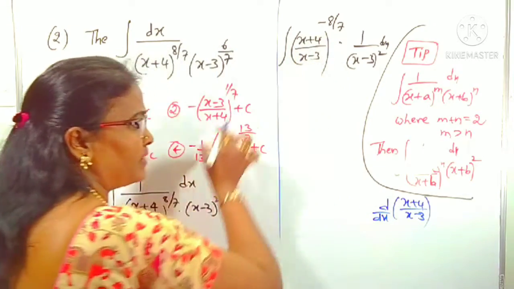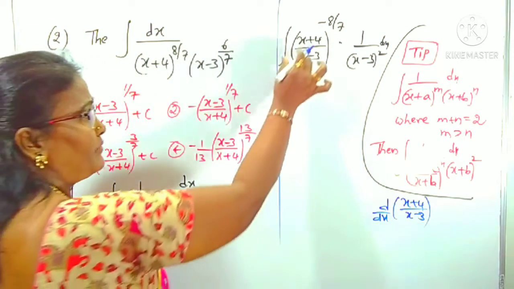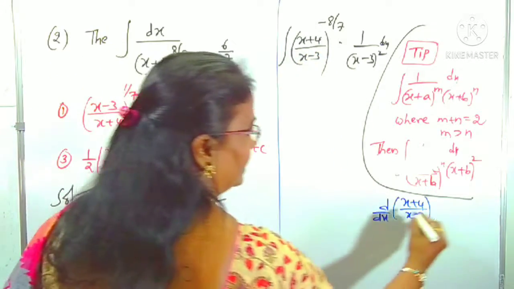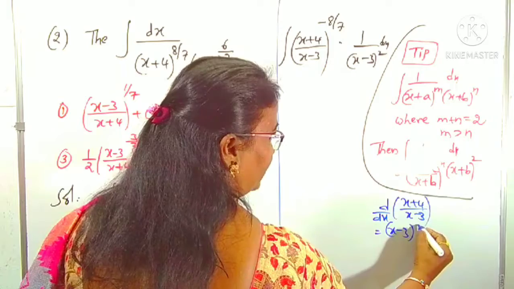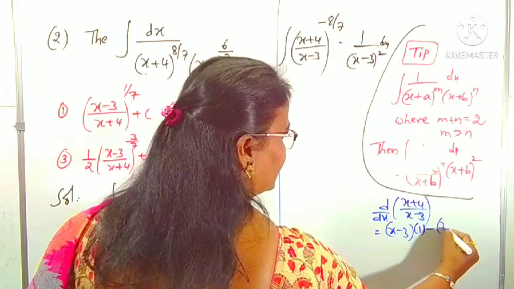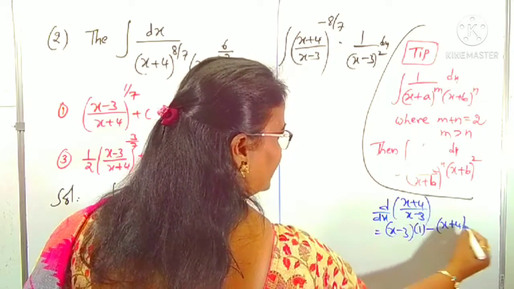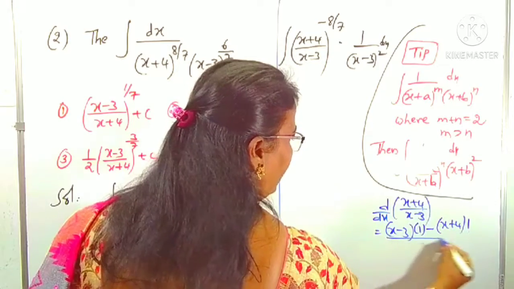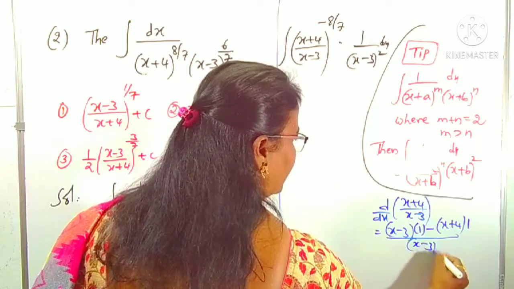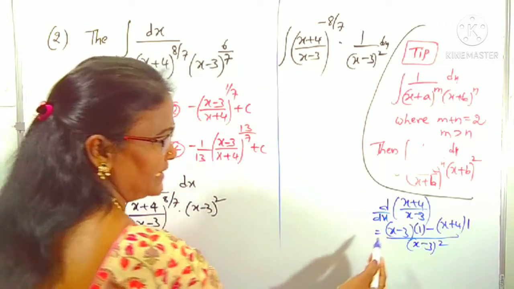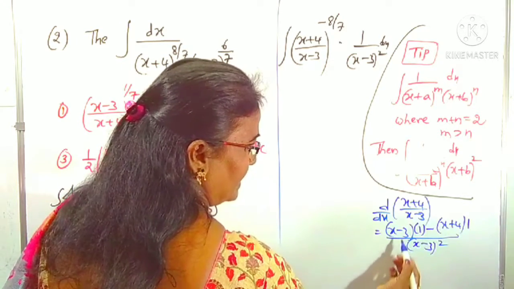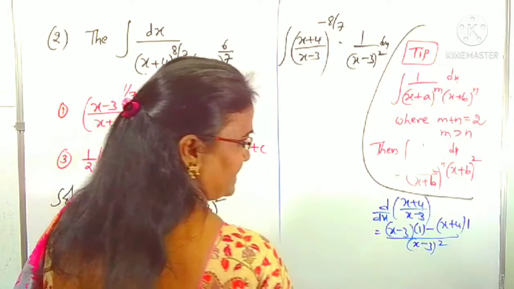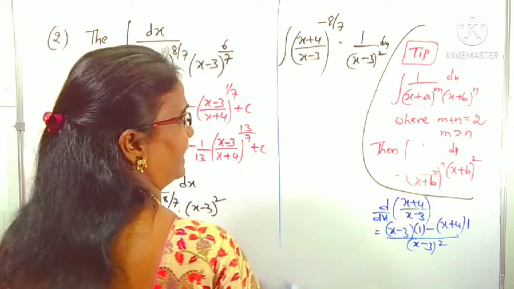It is in the form of u by v, so v into derivative of u, 1, minus u, that is (x plus 4), into derivative of v, also 1, by (x minus 3) whole square. What happened? x minus 3 minus x plus 4, x and x cancel, here minus 3 minus 4 is minus 7.